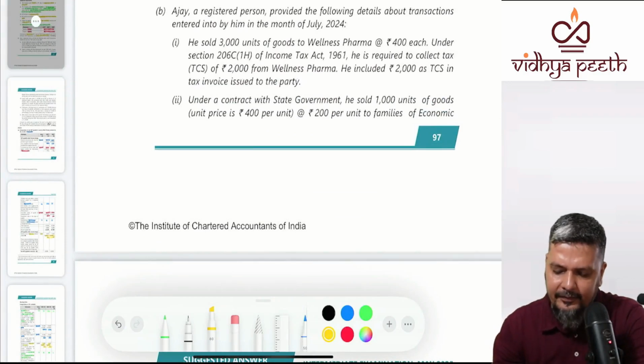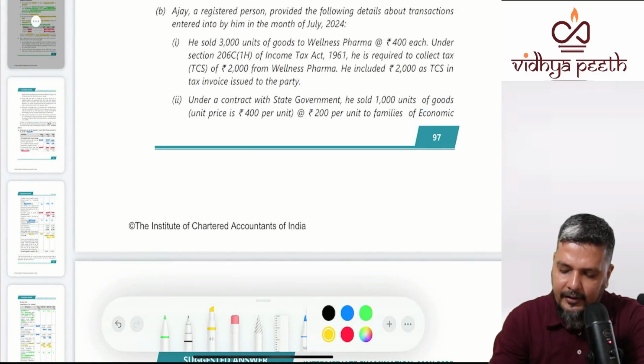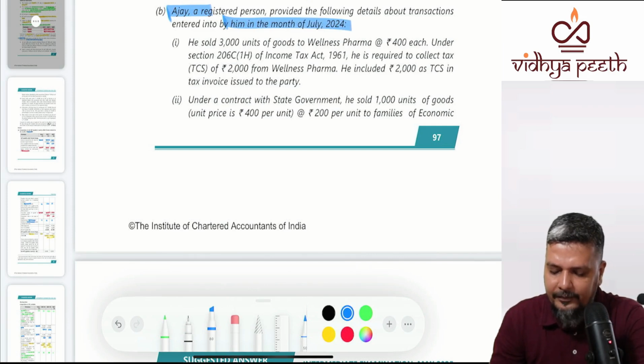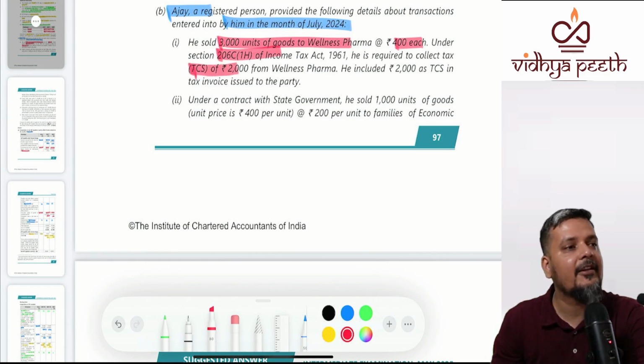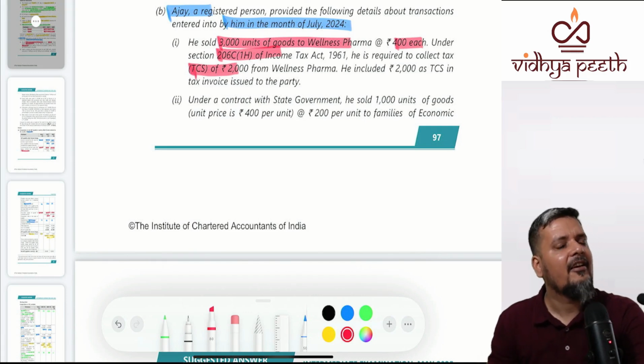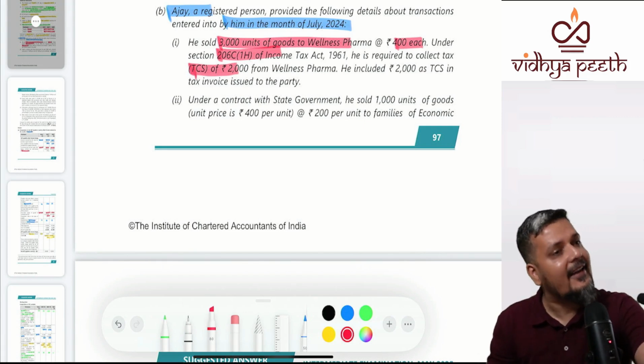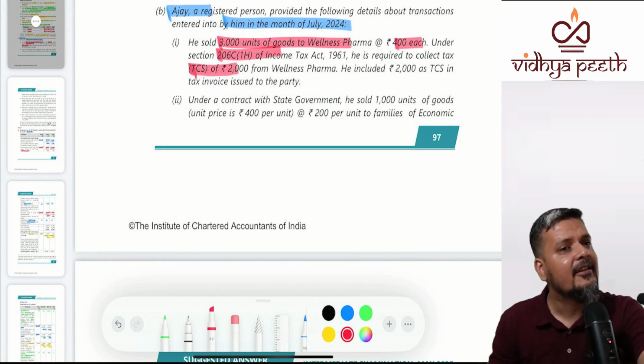A registered person gives the following details about the transaction. Ajay is giving the following information. For the month of July, he sold 3,000 units of Wellness Pharma at 400 rupees each. TCS is part of it and TCS was 2,000. What will be the value? Whether TCS will be part of it or not? Valuation. All other indirect taxes will be added, but not direct tax.